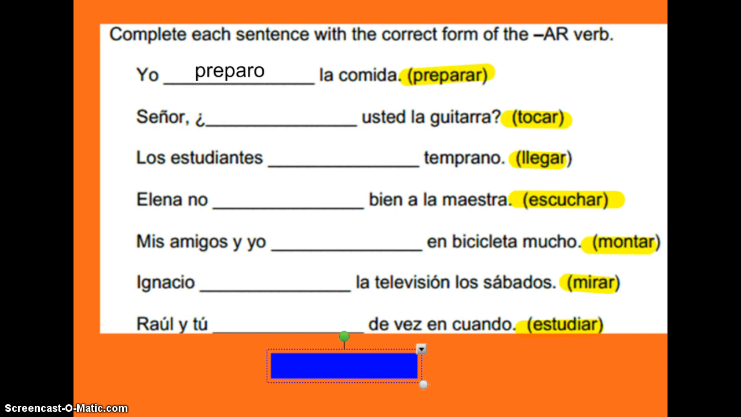Estudiantes, complete the rest of these problems and bring them back to class for tomorrow. If you have any questions, you can bring those as well.